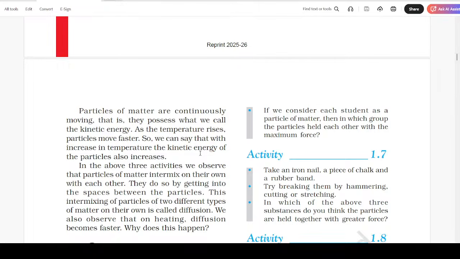the particles also increases. In the above three activities, we observe that the particles of matter intermix on their own with each other. They do so by getting into the spaces between the particles. This intermixing of particles of two different types of matter on their own is called diffusion. We also observe that on heating, diffusion becomes faster. Why does this happen?